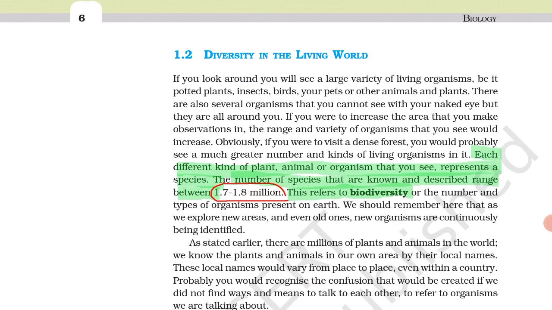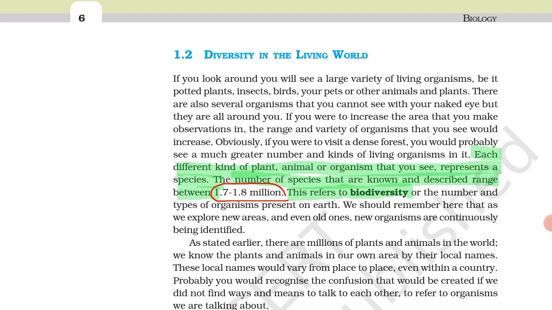Diversity in the living world. Here we see many kinds of diversity. Diversity means what? We see plants, insects, birds, animals, etc. These are all diversity. We identify them: we say plants, we say insects, we see animals, and we can differentiate them. Each different kind of plant, animal, or organism that we see represents a species.